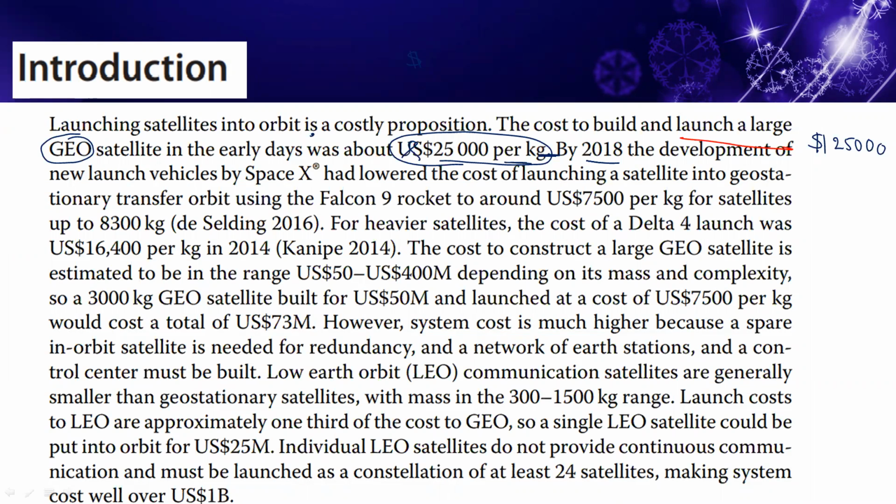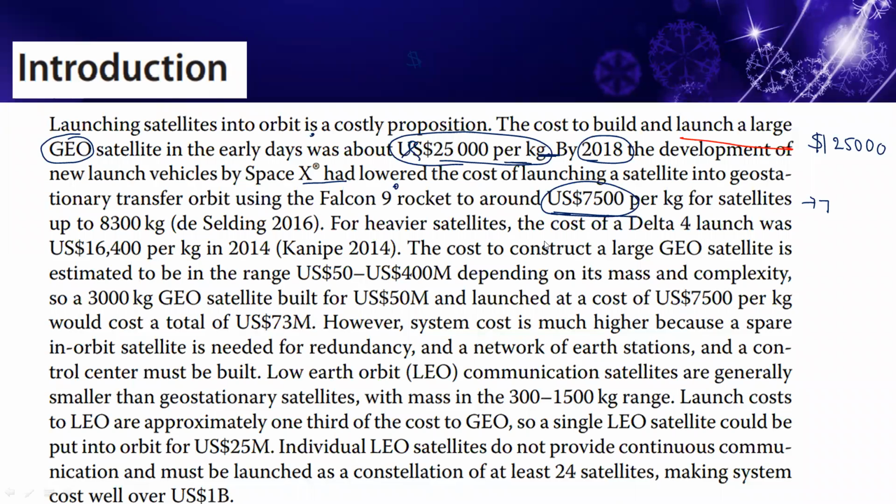So as the years went on, in 2008, when modern bands came, the cost reduced. So approximately we had only $75,000 per kg.